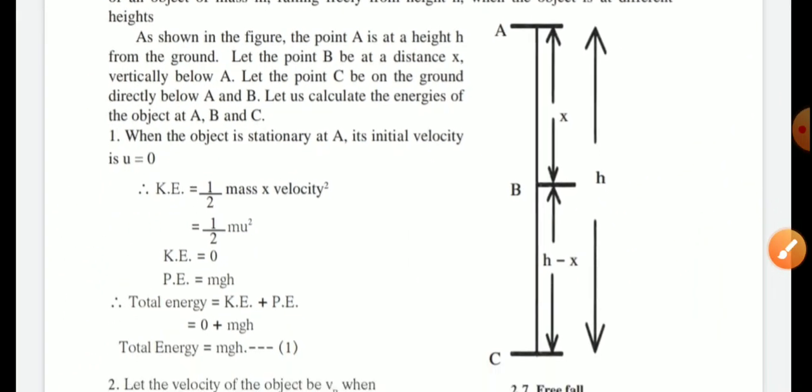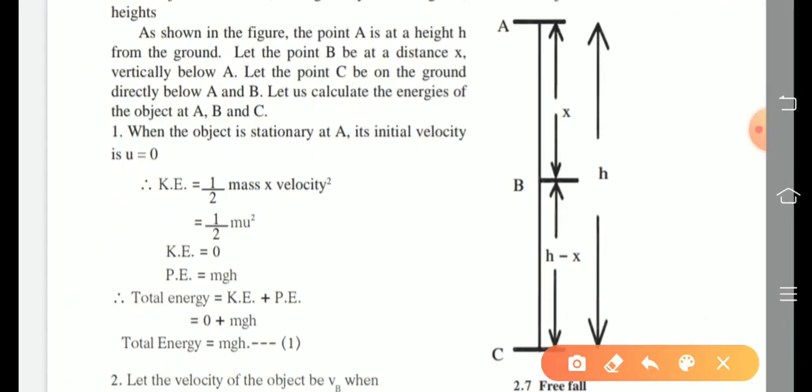As shown in the figure, 3 positions A, B and C. Point A is at height h. Clear? Point A is here from the ground.